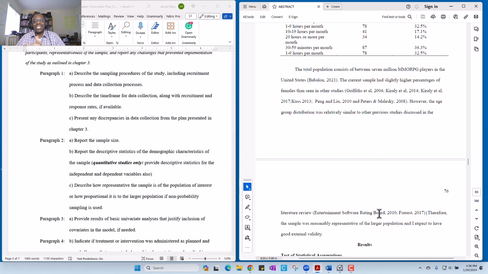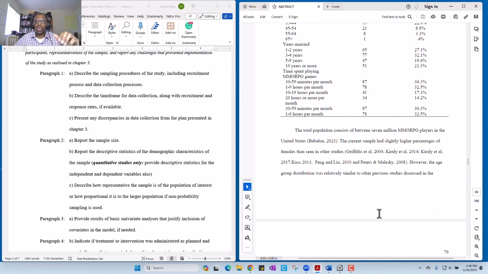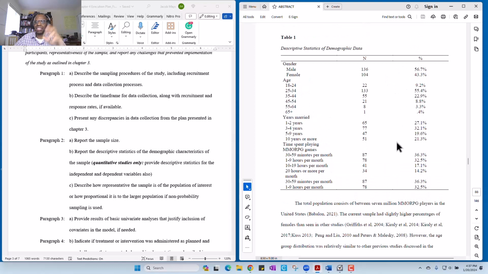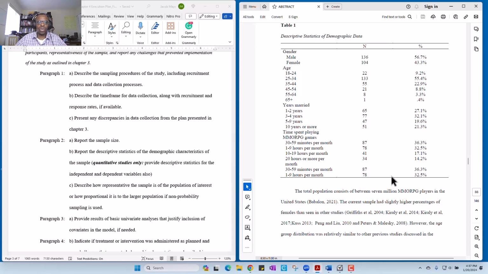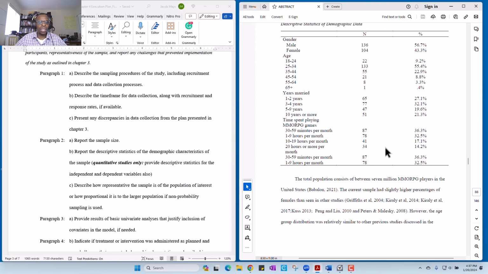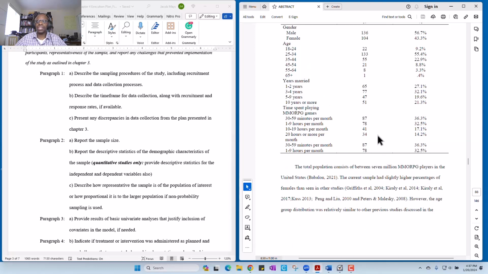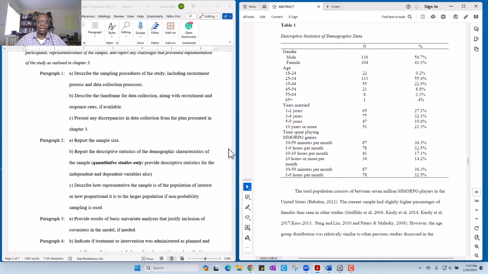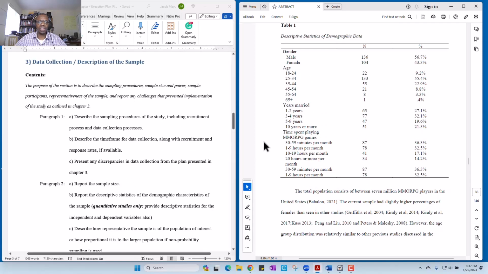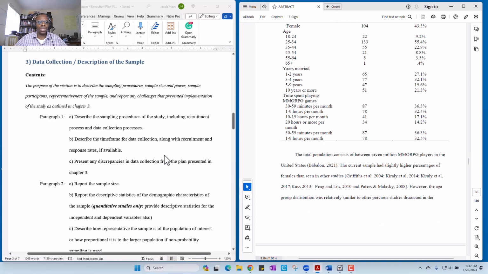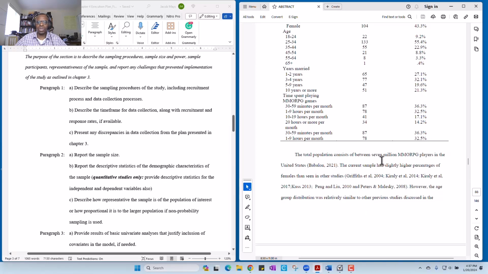You're just trying to say that the proportion of groups in my study is similar to the proportion of groups in other studies on this topic. That's how you write the second paragraph of section 3, data collection, description of the sample. Now we're going to finish this one and then go to paragraph 3.